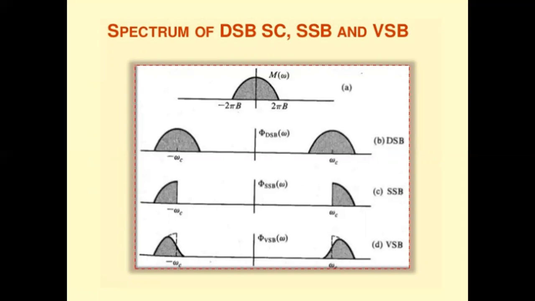So I repeat the main important points of VSB. SSB modulation is well suited for transmission of voice because of the energy gap that exists in the spectrum of voice signals between 0 and a few hundred hertz.